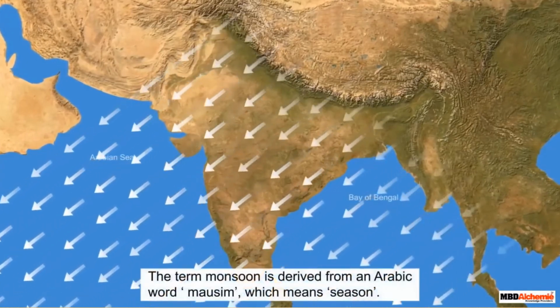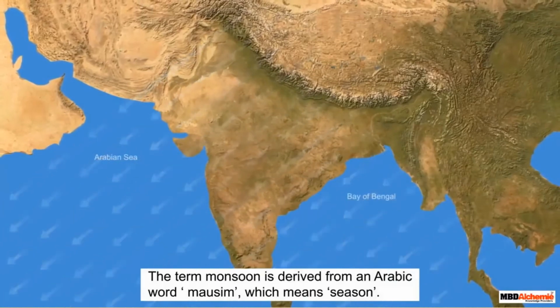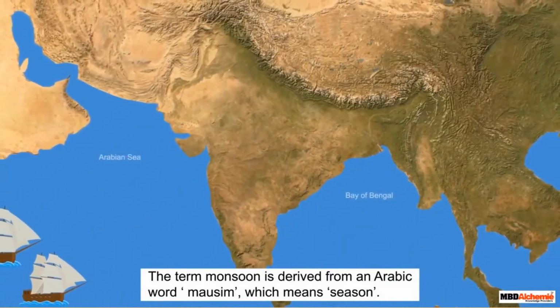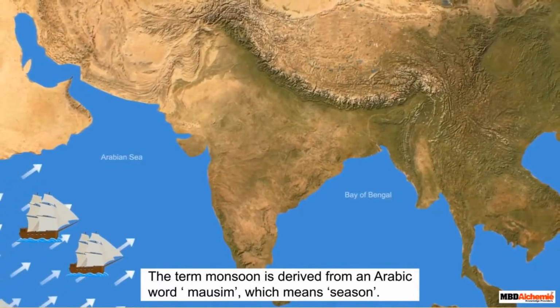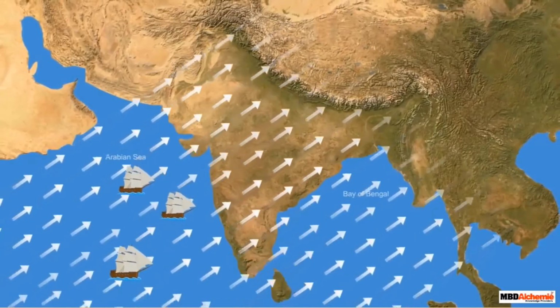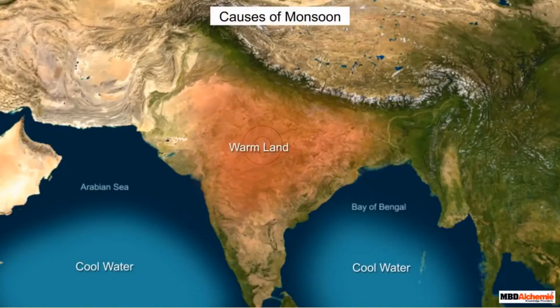The term monsoon is derived from an Arabic word mausim, which means season. In olden days, the sailors found this wind convenient to set in their sails on the direction of the wind. They used to save their fuel and time by doing so. Let us discuss the causes of this seasonal reversal of wind from sea to land and land to sea.